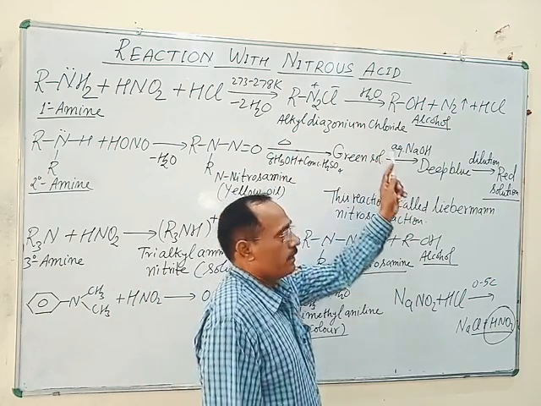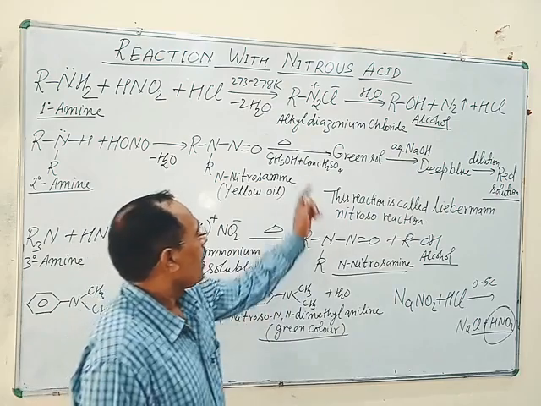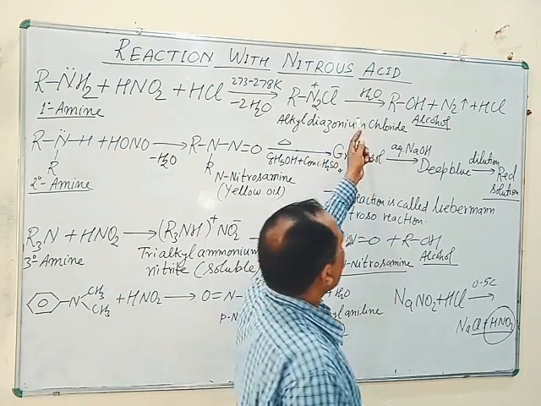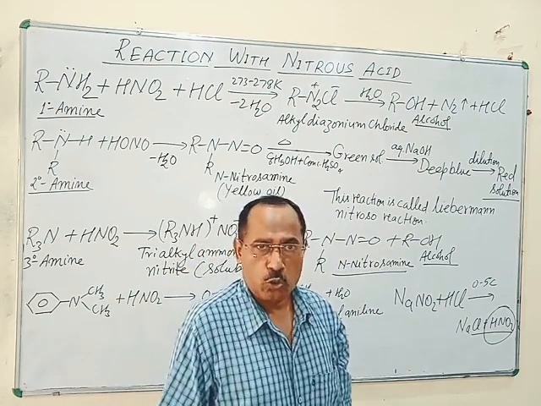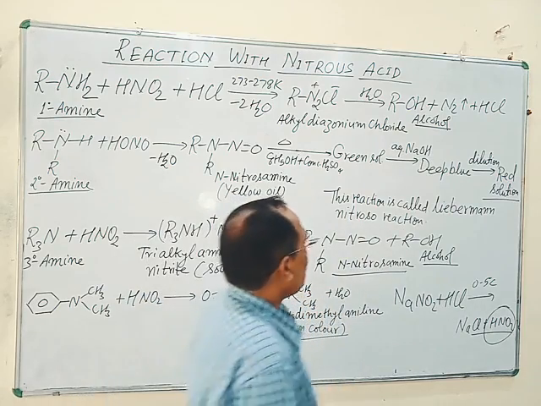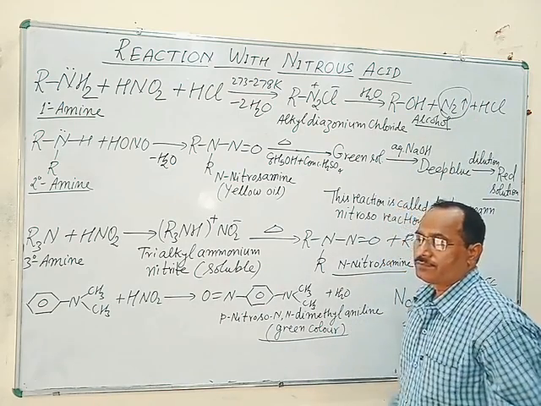alkyl diazonium chloride, means alkyl diazonium salt, is obtained, which is unstable, and on hydrolysis gives alcohol and liberates nitrogen gas. Nitrogen gas is liberated only in case of primary amine.